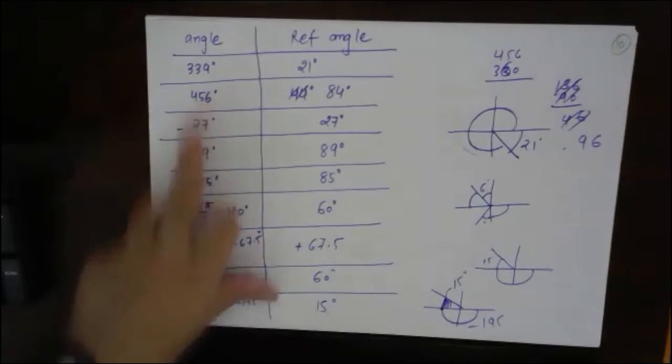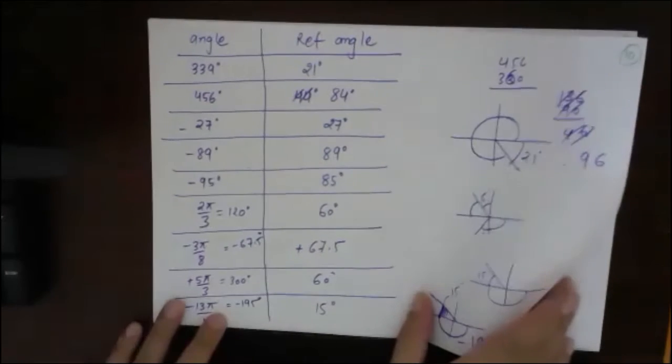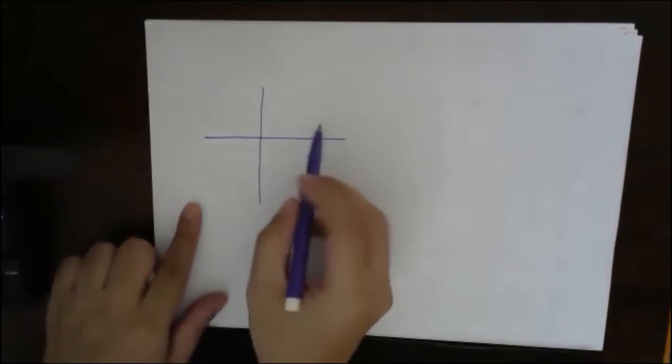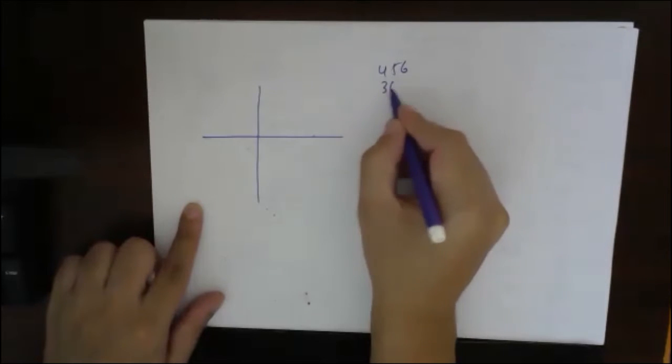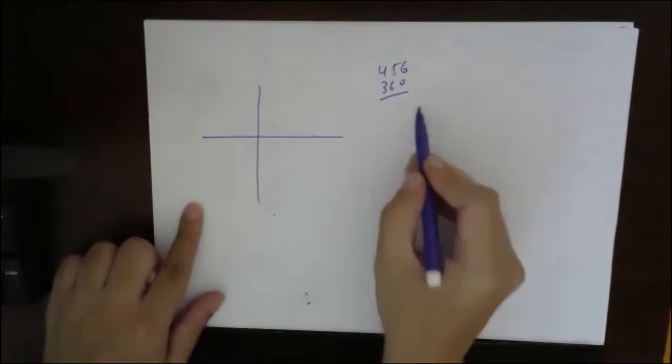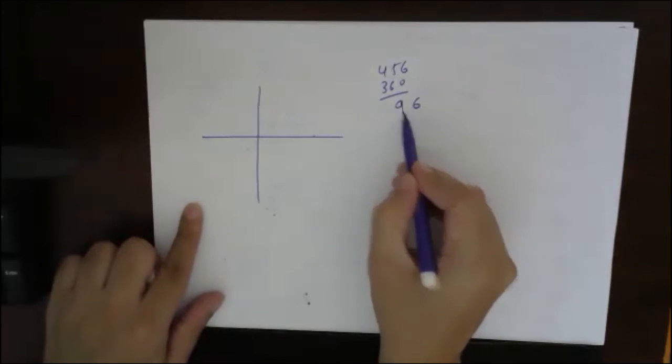460, 456. I will explain 456. So see, 456 we have mentioned 84. So here we have 456. So 456 means 360 plus 96. 456 means 365 subtract... so this will be 6. This will be 9. 96.